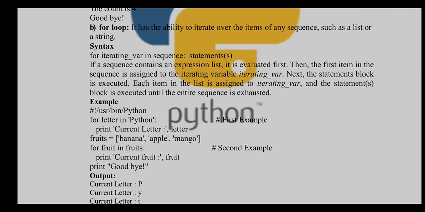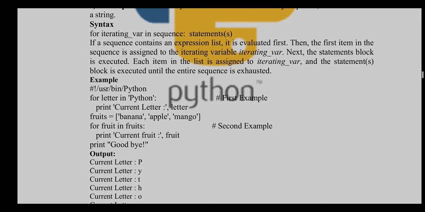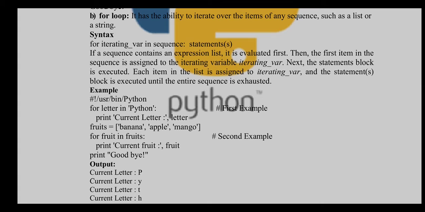It has the ability to iterate over the items of any sequence. You can use a list, you can use a tuple, okay, for that purpose, such as a list or a string also. See the syntax. For iterating, use the for keyword, then the iterating variable, specify the variable name, use the in keyword, and then specify the sequence through which you have to iterate your variable.